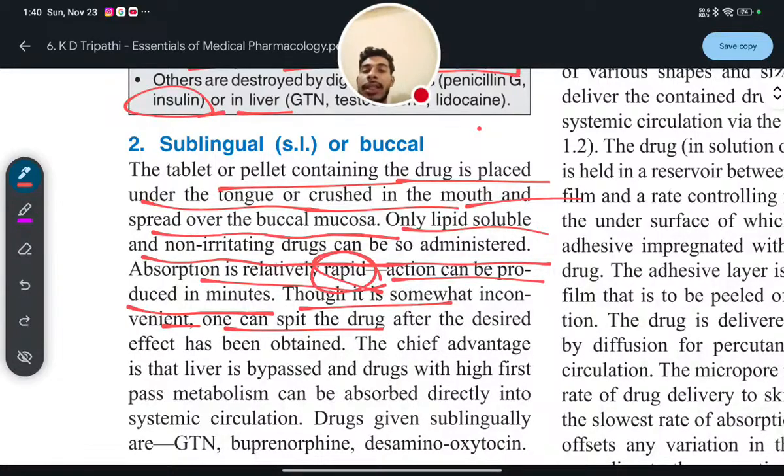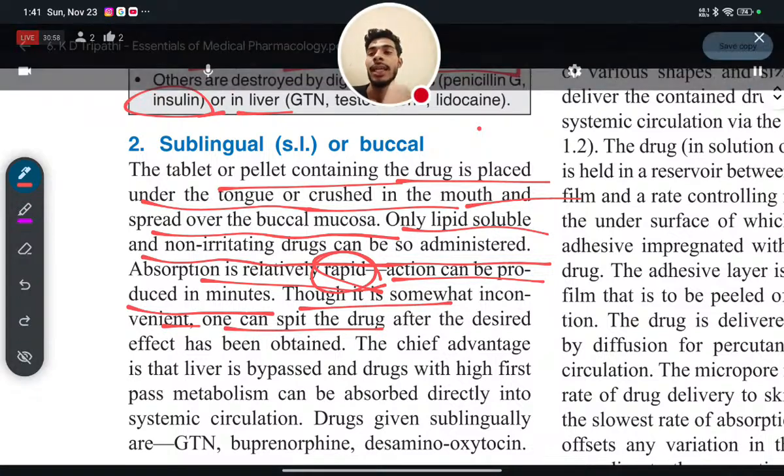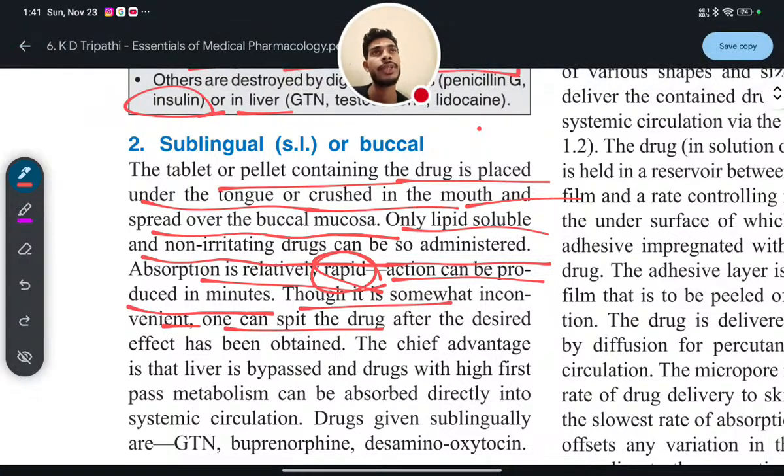Some people keep the drug below the tongue inside the mouth, and after getting the therapeutic effect, they just spit it away. Then it will not be completely absorbed in the body, so bioavailability will be less, yes or no? So one can spit the drug after the desired effect has been obtained, and easily throw it away.